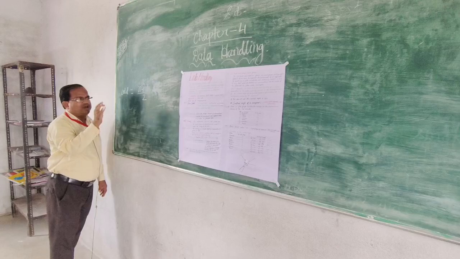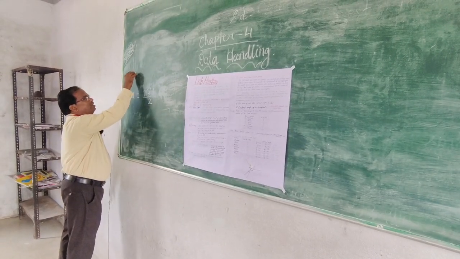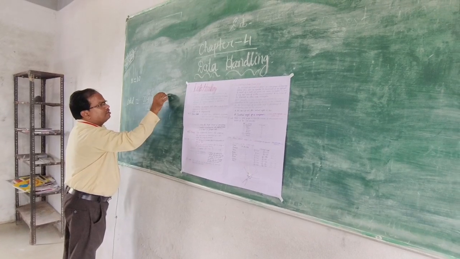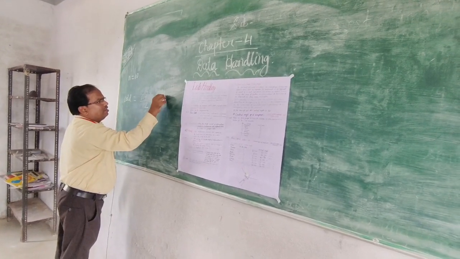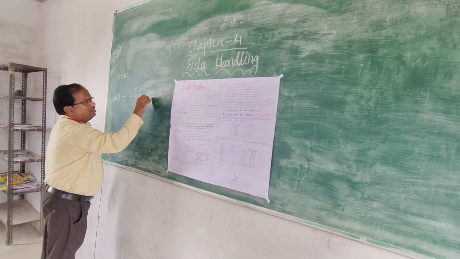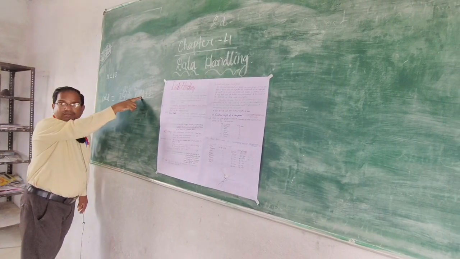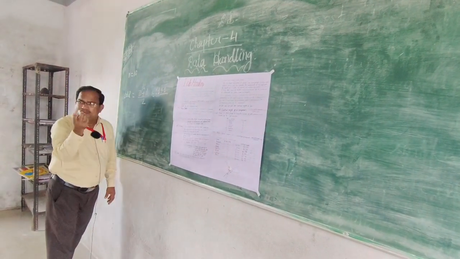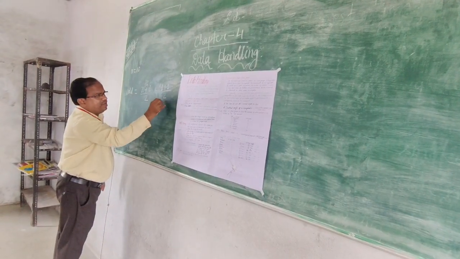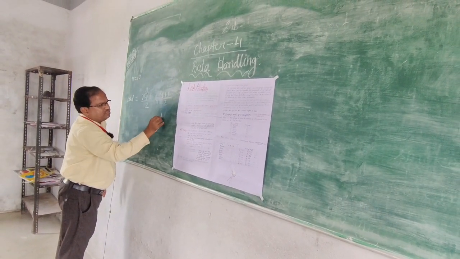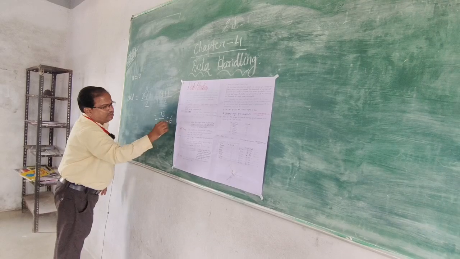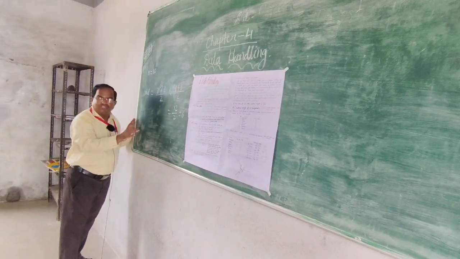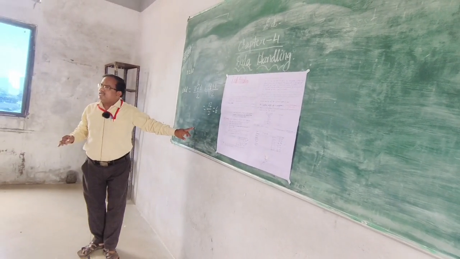For example, if your number of data n is 11, which is an odd number, then 11 plus 1 is 12, upon 2, that number is 6. After arranging the data, the sixth position, whichever number is there, is the median.